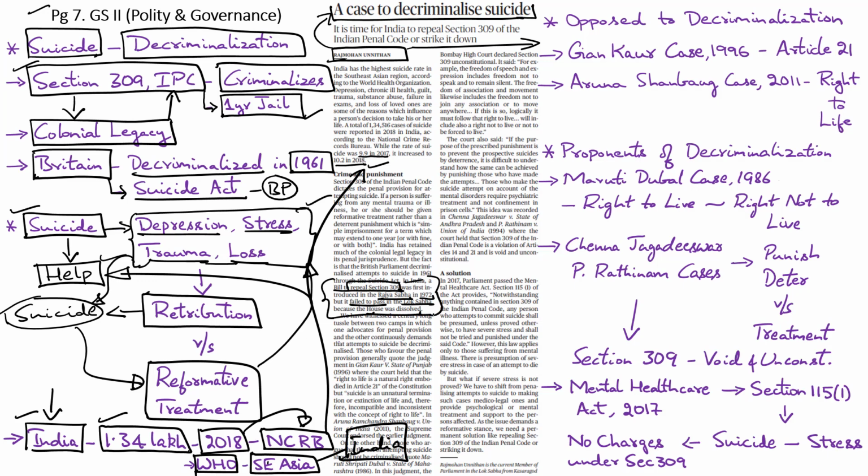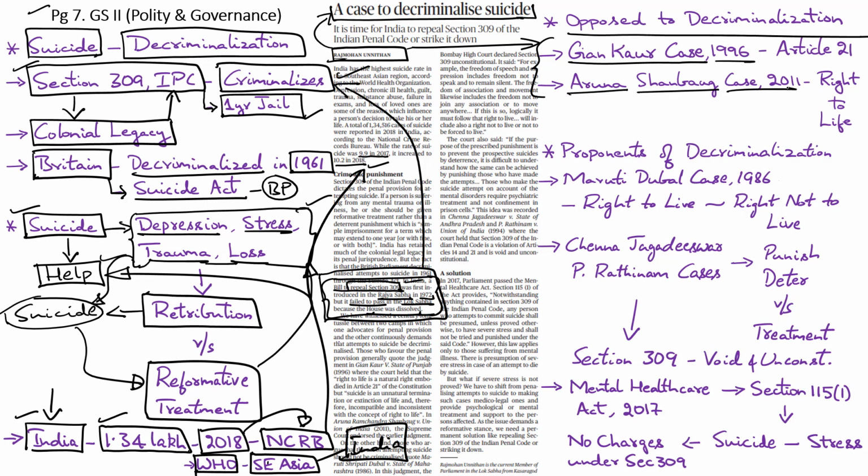After this, no parliamentary initiative or legislative action has been taken to repeal Section 309 from the law books. Since then, a debate has emerged within the legal fraternity and the medical community regarding the need to criminalize or decriminalize suicide. Those who are opposed to decriminalization make a reference to the observations of the court in the Jian Kaur case of 1996 and the Aruna Shanbag case of 2011.